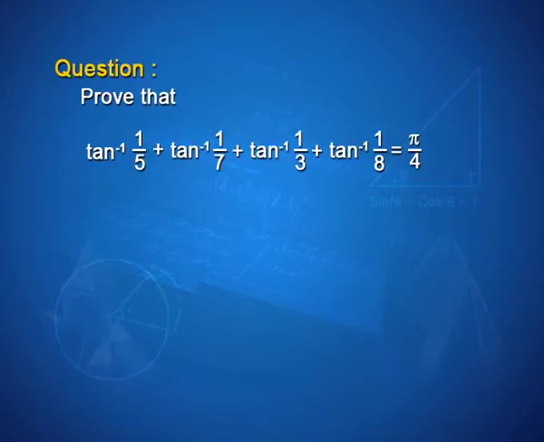One of the very favorite questions that you would come across again and again is right here. You have to prove that tan inverse 1 by 5 plus tan inverse 1 by 7 plus tan inverse 1 by 3 plus tan inverse 1 by 8 all adds up to be pi by 4. Now, you can see there are 4 terms with tan inverse in it, and we just discussed tan inverse x plus tan inverse y. So, why not take 2 terms together at one time and apply the formula? Why don't you pick up a pen and start off along with me?